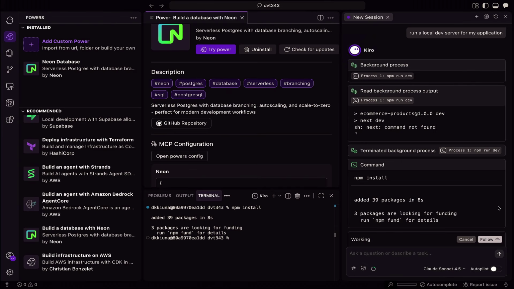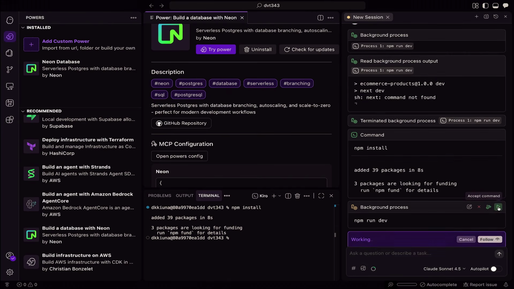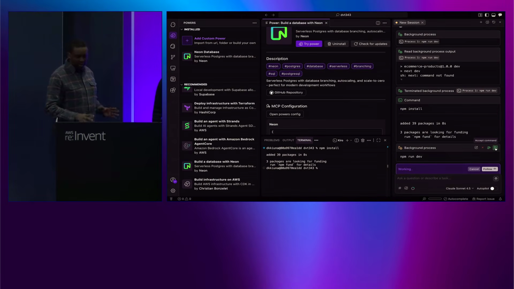I also noticed another cool thing is now you can see how much context has been used within Kiro. So I don't know if you can see the indicator at the bottom, but that's a cool little indicator for the current session, how much context has been used by the agent. So once it turns fully green, that means the whole context has been consumed. That's correct. Yeah, so without powers, and you can do your own testing without powers, that might fill up a lot quicker, but with the use of a power, it helps manage that context a lot better.